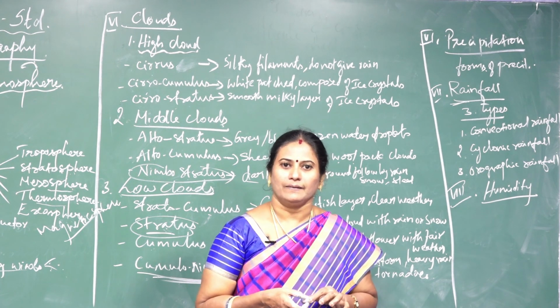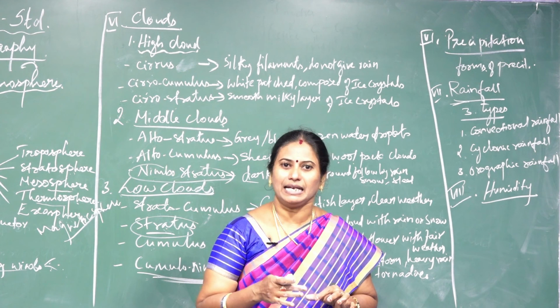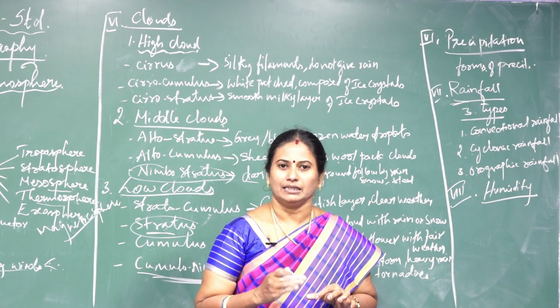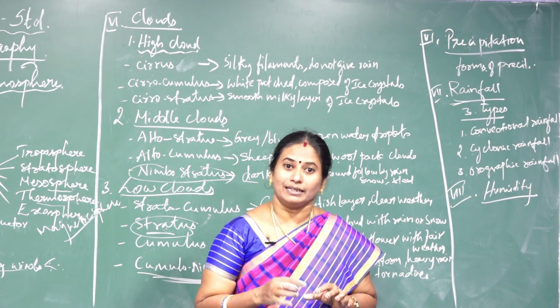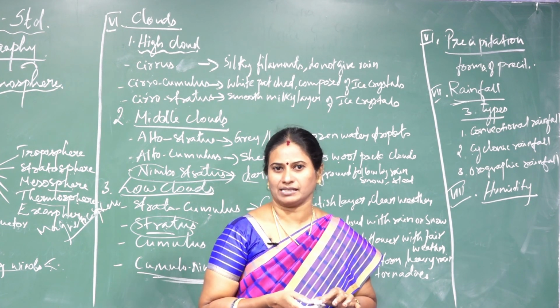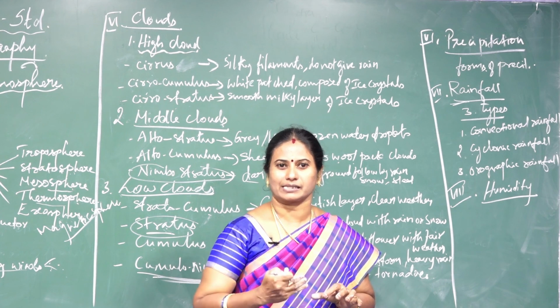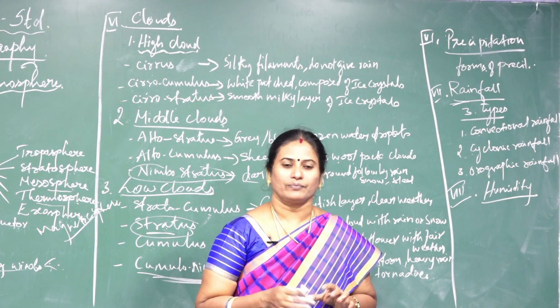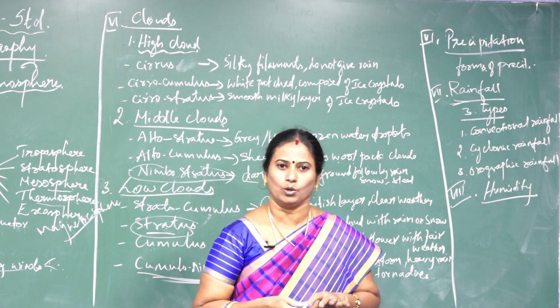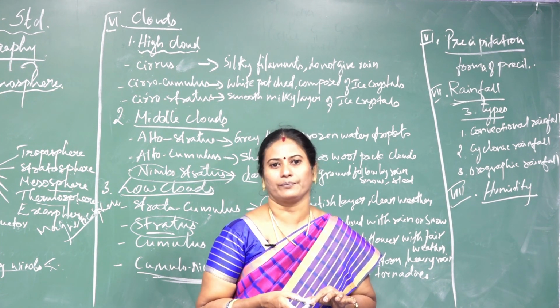More than 10 million people are estimated to have been affected by this super cyclone, and more than 10,000 people lost their lives in 12 coastal districts. This is a fact about the super cyclone which happened in Odisha.